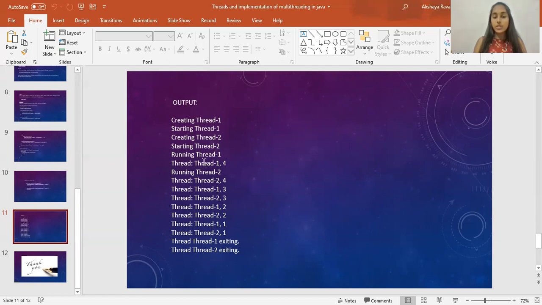Then the execution of the first thread has been completed. Then we are running thread 2. At the last, all the running instructions have been finished. Runnable instructions have also been finished in the program. And then comes thread 1 exiting and thread 2 exiting, which we can also refer to as the dead state of threads 1 and 2. And the program ends here.